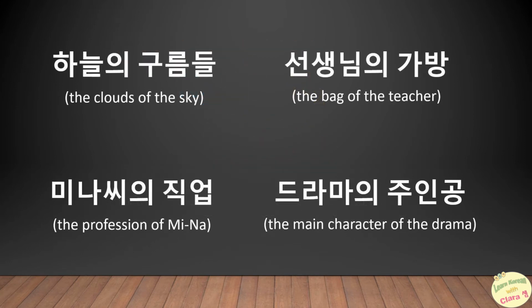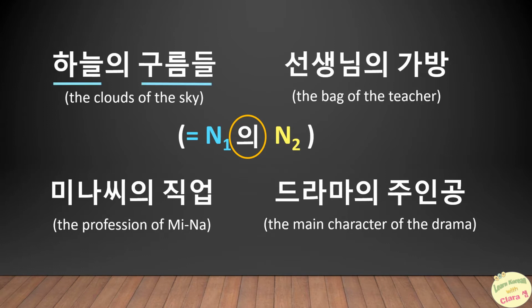Let's see some examples. As I indicated to you before, to link the two nouns, we put the possessive particle 의 between them. For the first example, we see the two words 하늘 and 구름들. 하늘, it means the sky, and 구름들, it means the clouds. To say the clouds of the sky, just put 의 in between.